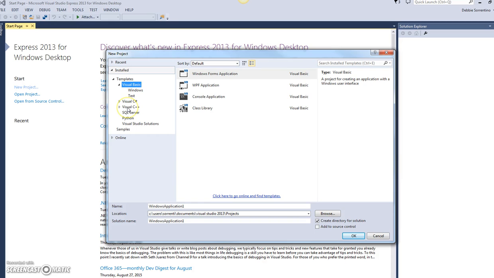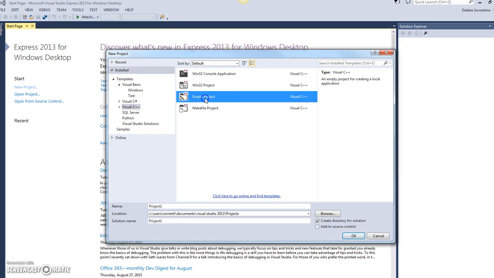Very important, you have to make sure you click on Visual C++. Probably subsequent times this will be your option that comes up, but not initially. And then we're going to choose Empty Project. So I'm going to come down here and I'm going to call this project last name 1, as I asked you to. I'll call mine Sorrentino 1.